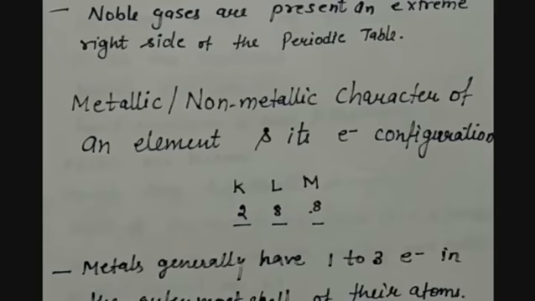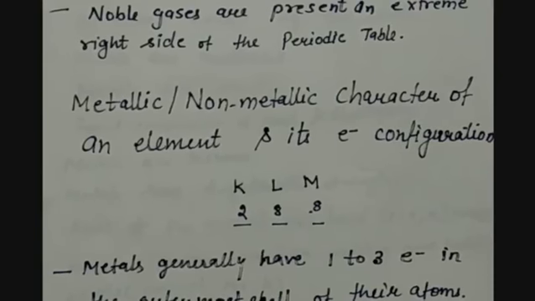The last three shells or orbits decide whether this atom or molecule is metallic or non-metallic in character. Or you can say, the valency electrons we have to see.